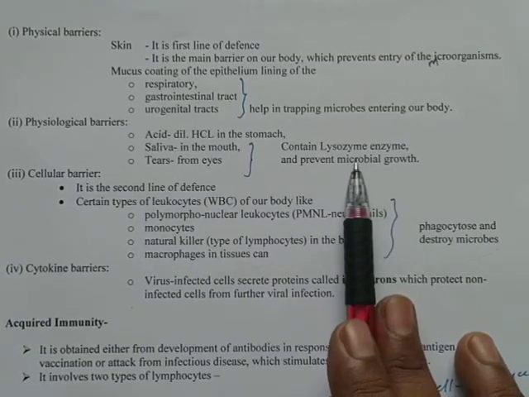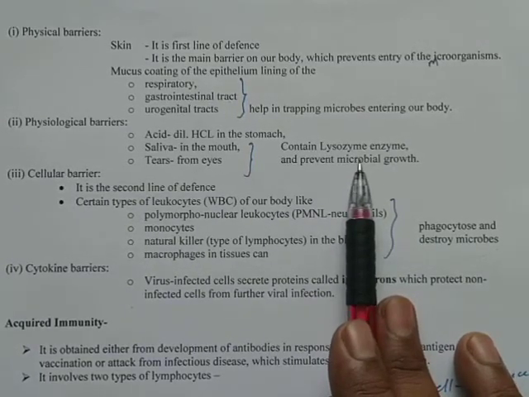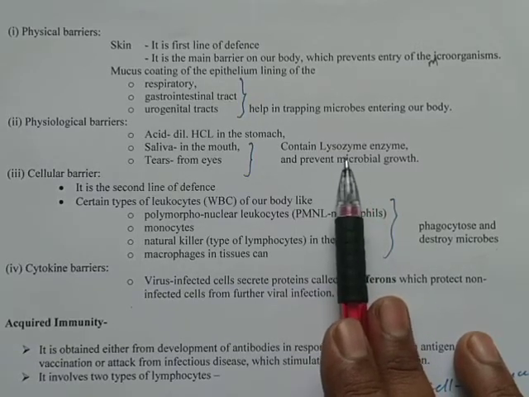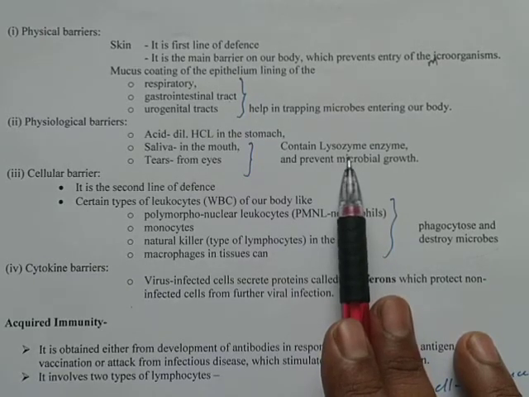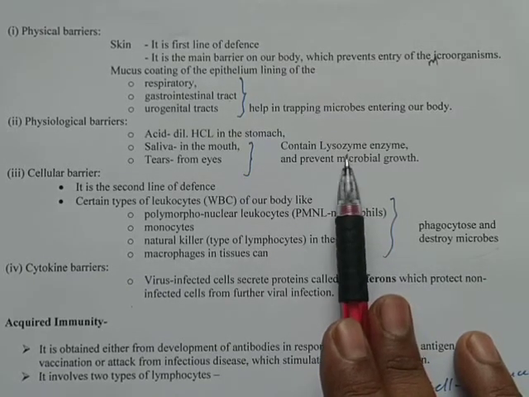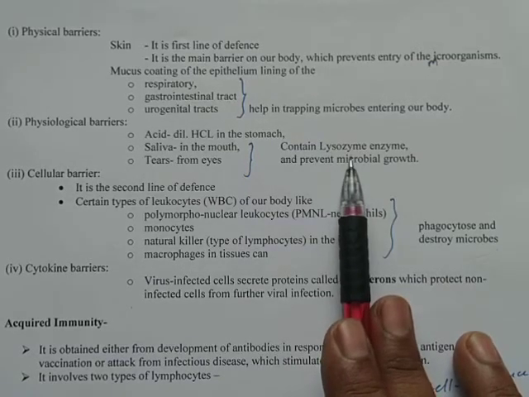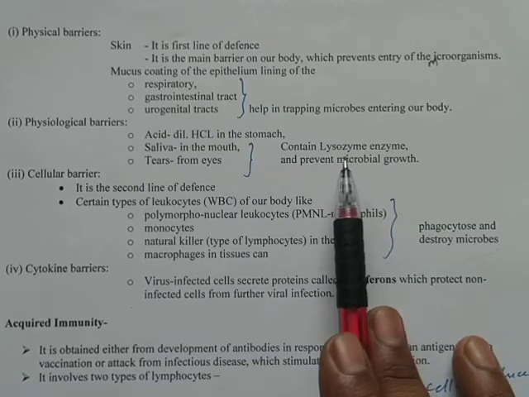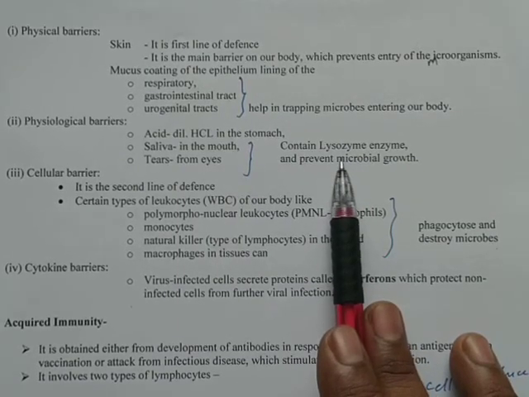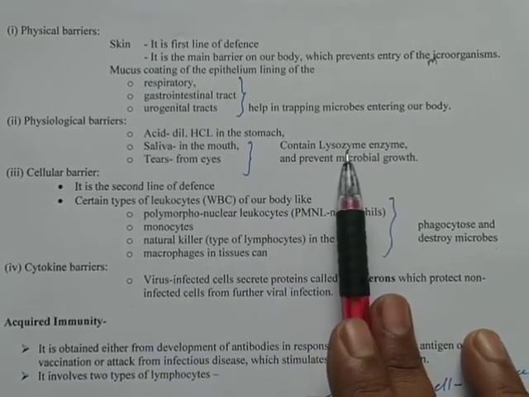So this lysozyme can break the cell wall of bacteria, and as a result, after osmosis, the entry of water takes place, the cell is going to become more turgid, swell up, and then burst and die. So as a result, what happens? We are getting protection with the help of saliva and tears just because of the presence of this lysozyme enzyme.